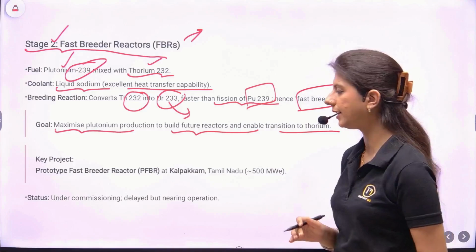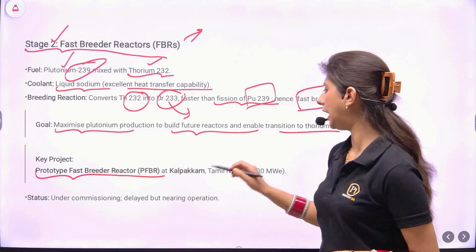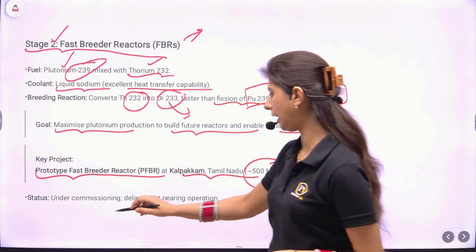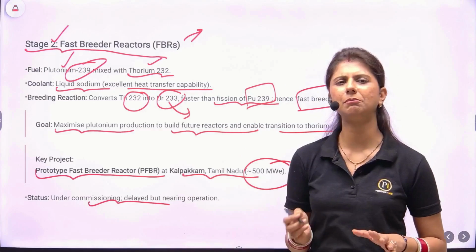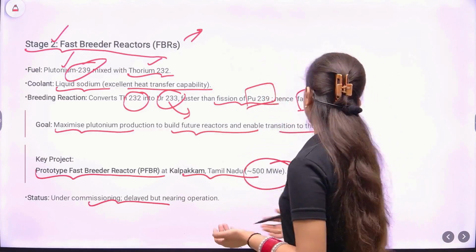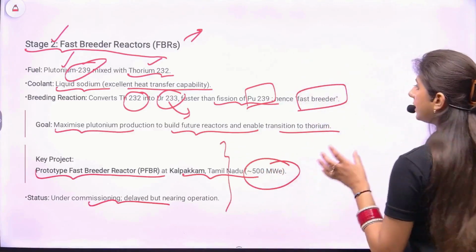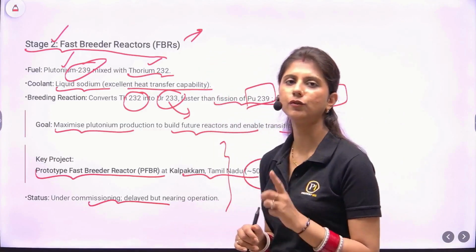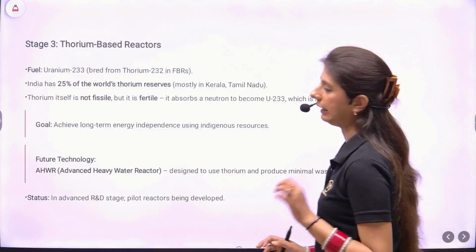What is the present status? We have a prototype fast breeder reactor at Kalpakkam, Tamil Nadu, and this is under commissioning. Yes, it is delayed, but as per the news, it will be commissioned soon, at max by 2026. So you need to keep a check and update it once it's operational, because in the year it becomes operational, there are high chances of getting a question from this topic in UPSC, because that will be our first fast breeder reactor.